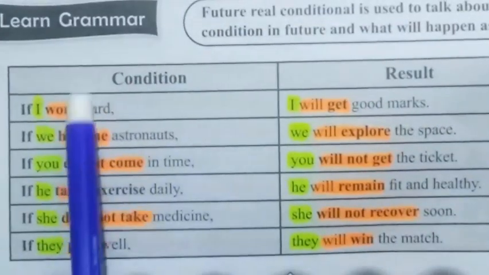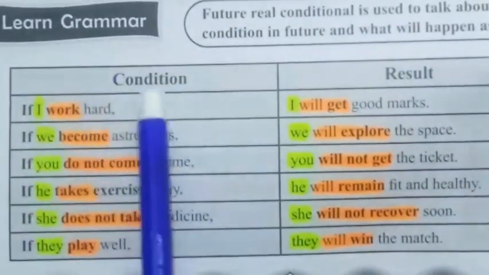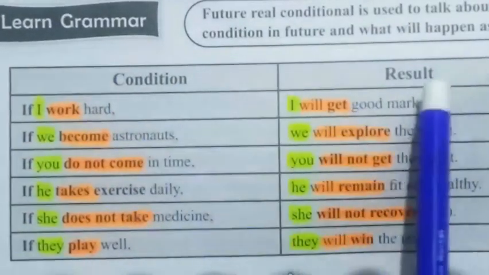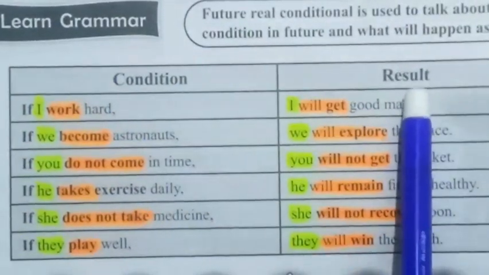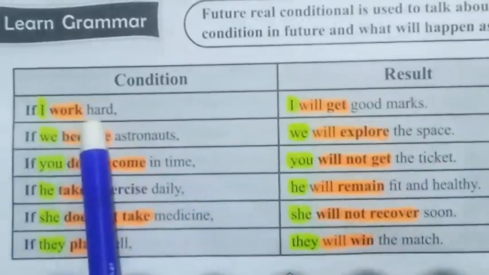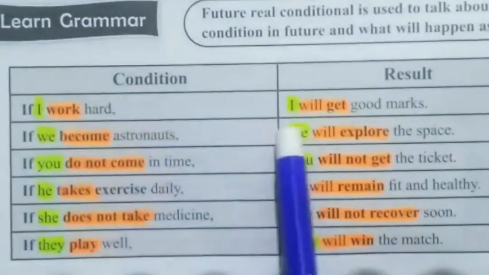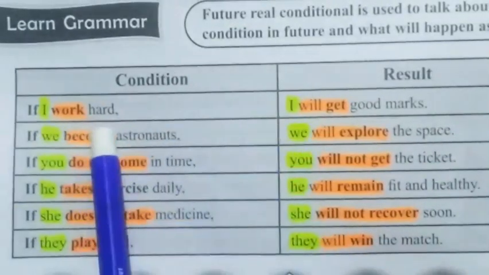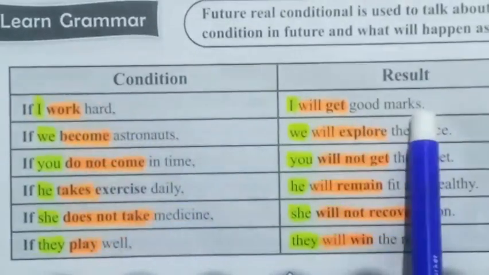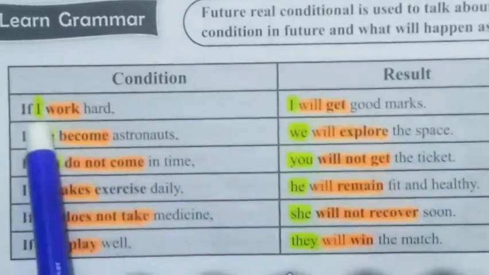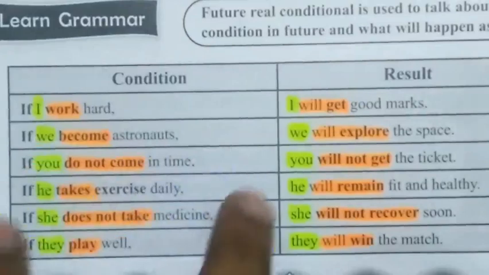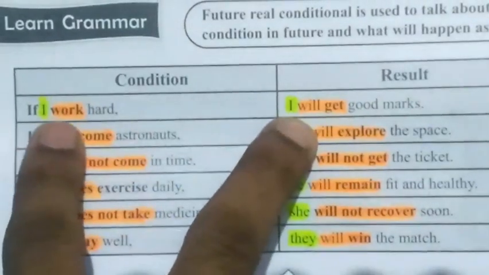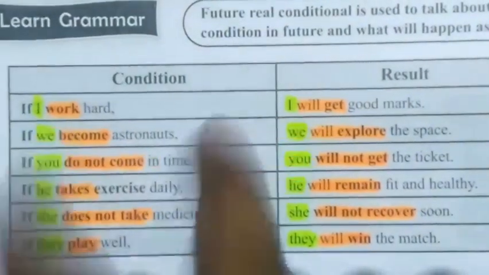Dear students, this is the Learn Grammar segment: the first column is the condition, and the second column is the result. The first sentence: if I work hard is the condition, and I will get good marks is the result. Here I is the subject in both parts of the sentence.